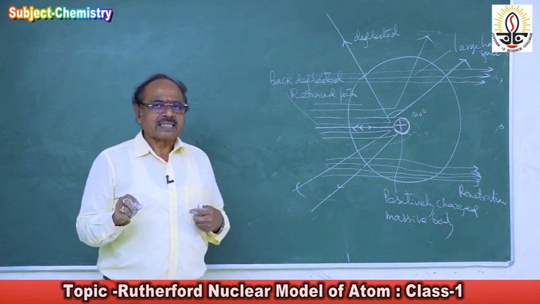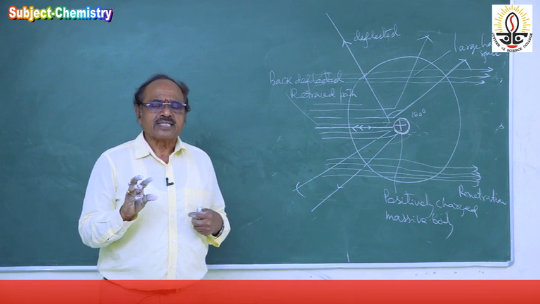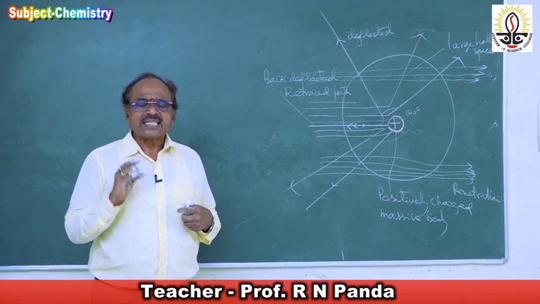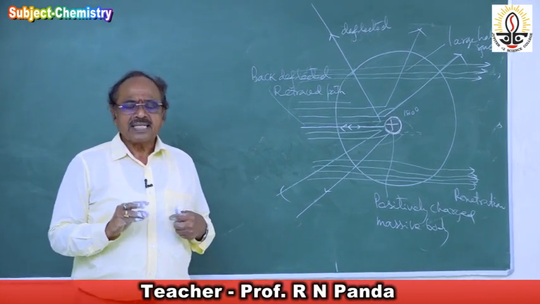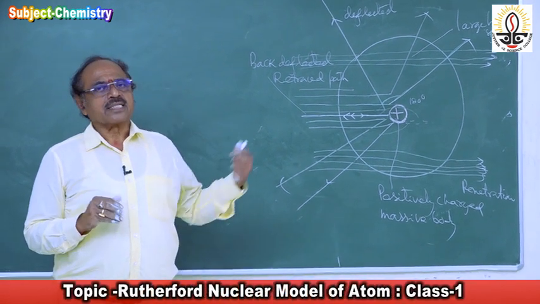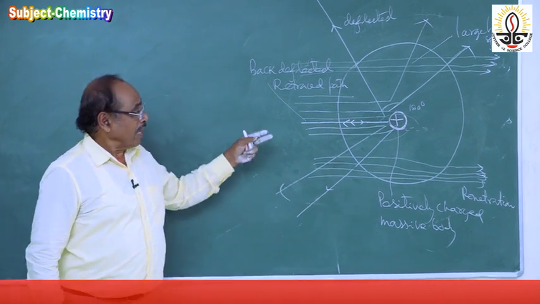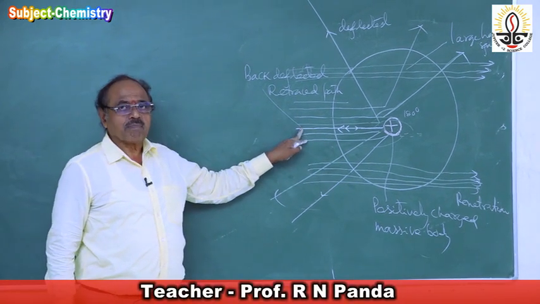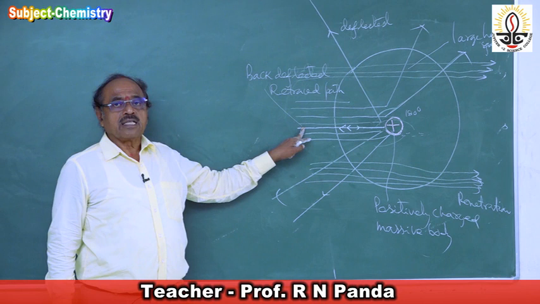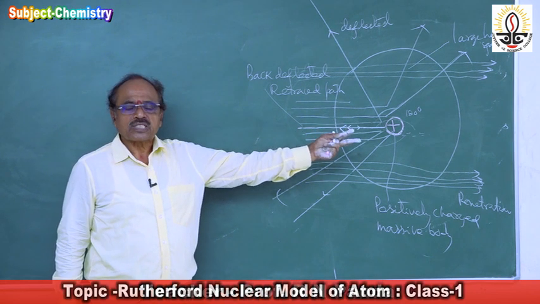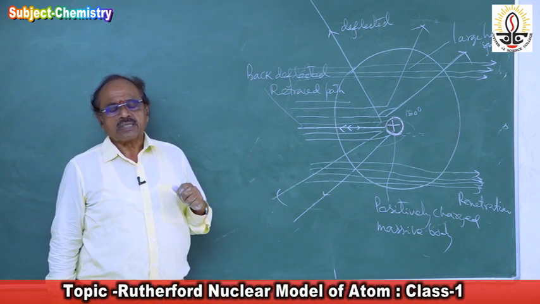When these alpha particles come nearer to that positively charged massive body present inside the atom, these deflections take place. And when 1 in 10,000 comes back deflected, retracing the path, they have come in very close proximity of this positively charged massive body.